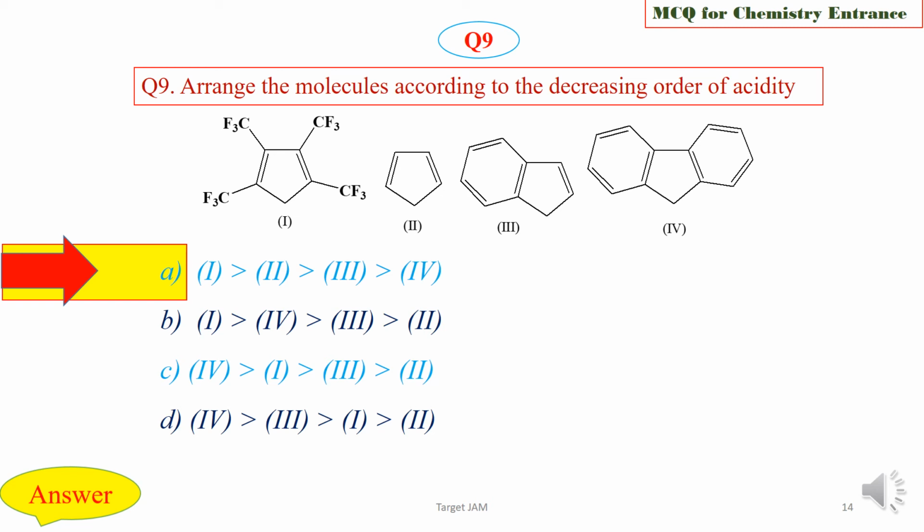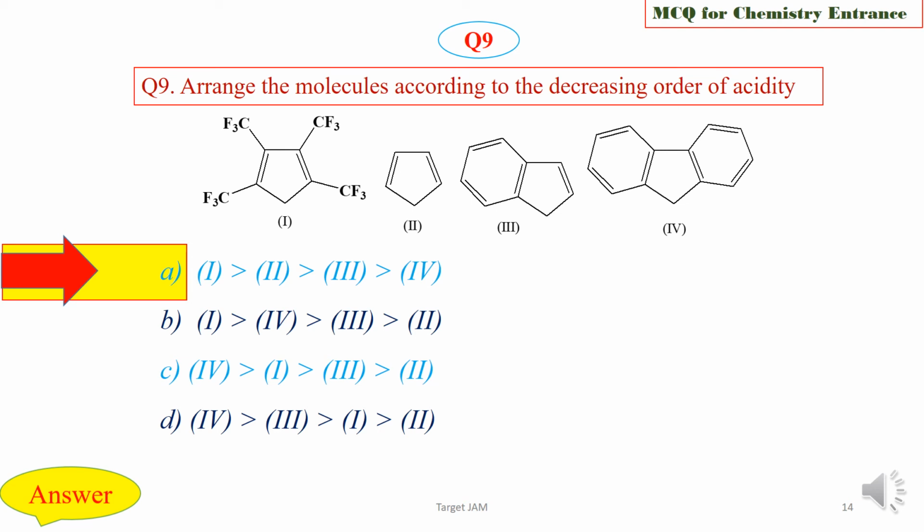Now in case of compound 1 and 2, this is completely non-aromatic, but when it loses a proton then it converts to the aromatic compound. So by aromatization they get stabilized.